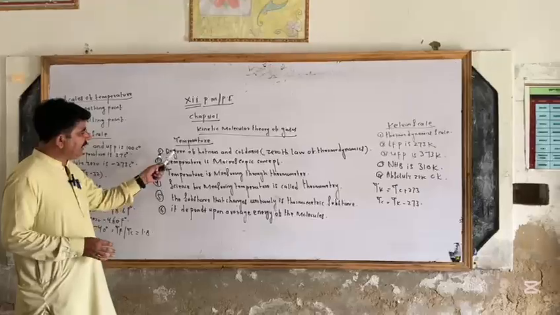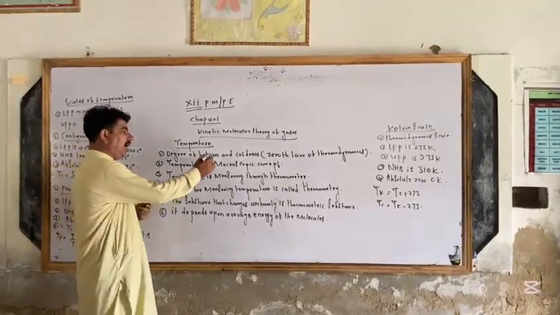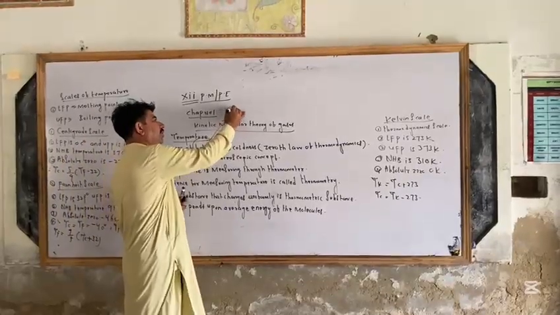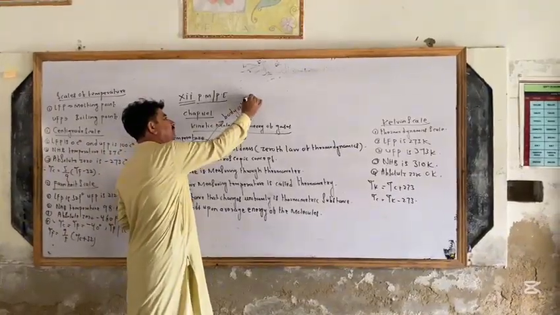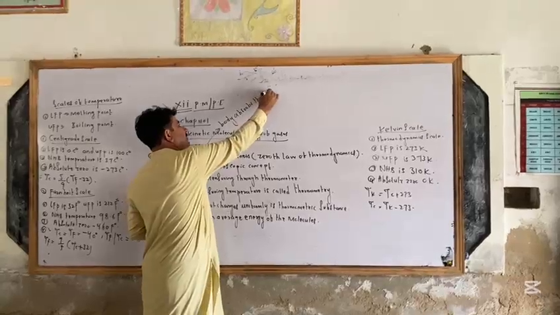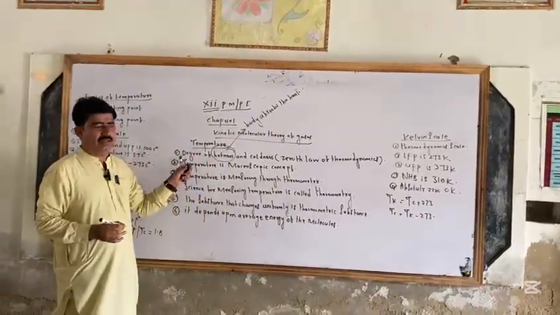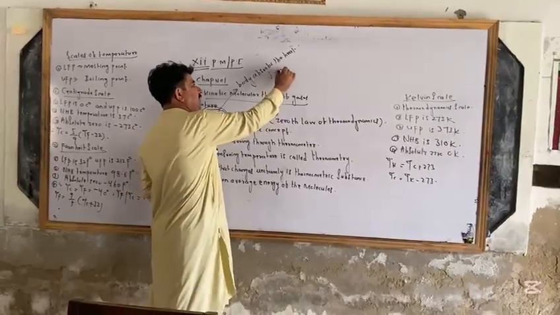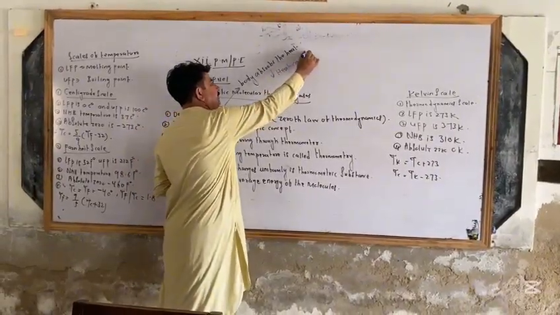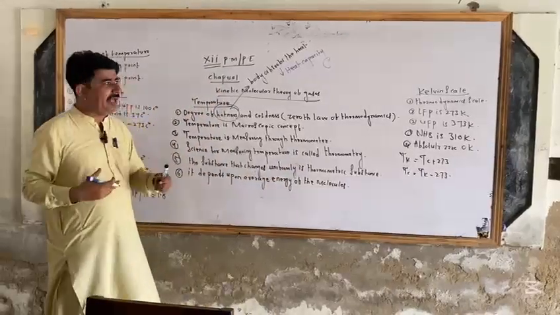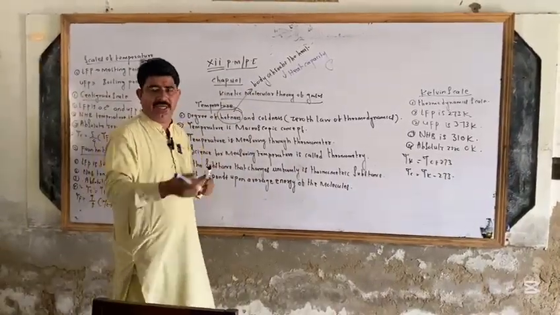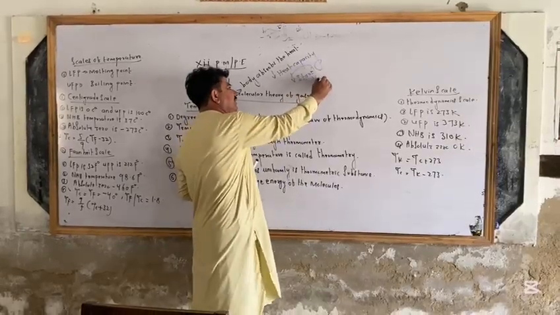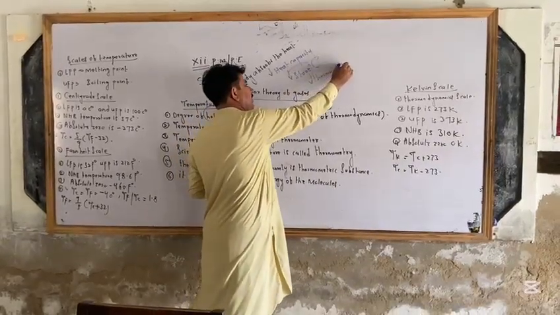Now you must know the degree of hotness, and how hotness comes. Hotness comes when bodies absorb heat. When a body absorbs heat, it gets hotness. This condition is called heat capacity. But when our body stores this heat, this is called thermal conductivity.